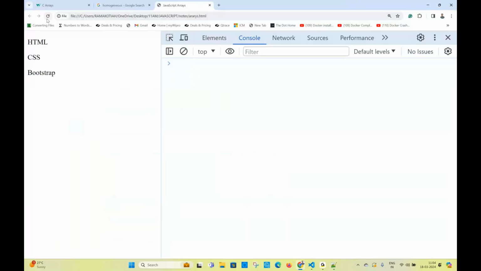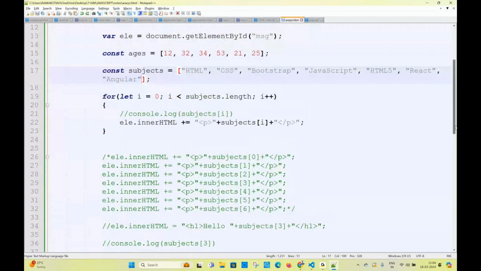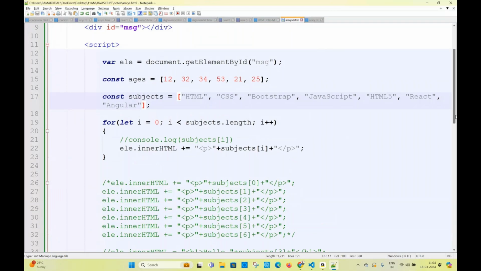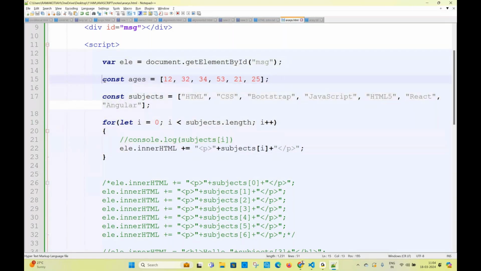Yes. Write this quickly. Faster. You have to write it. Write this div also. Write the div, open, the script, close. Just write up to here. No need to write this ages array. Ages array is not required right now. You just write it. I number 15, don't write. Remaining all you write. Faster, faster.